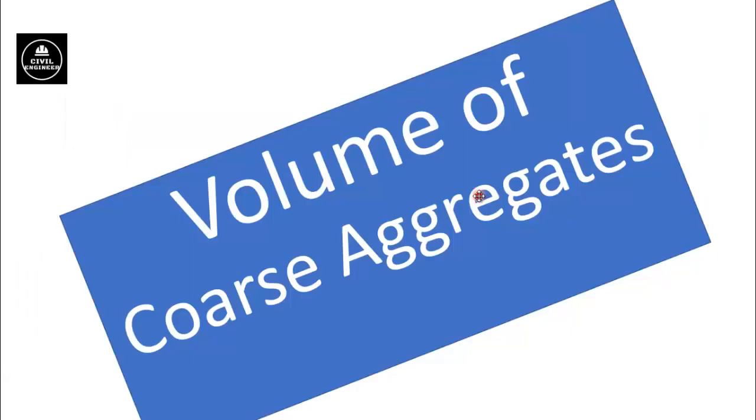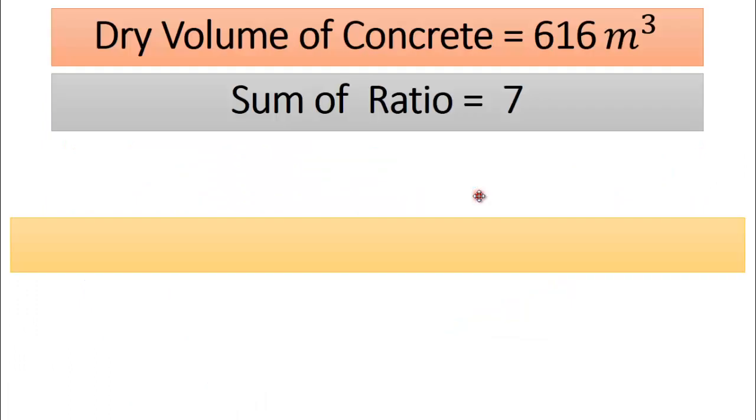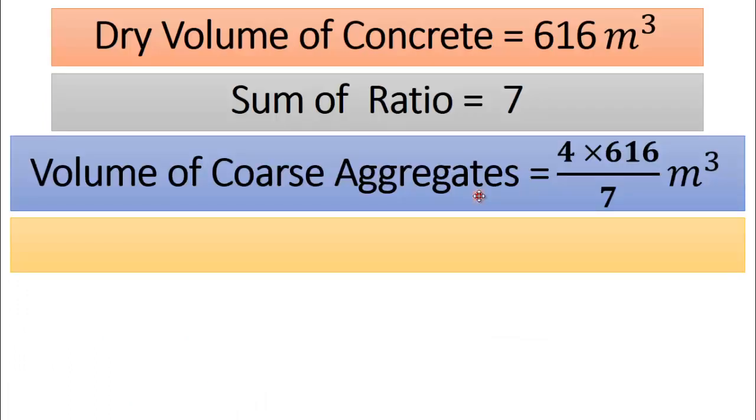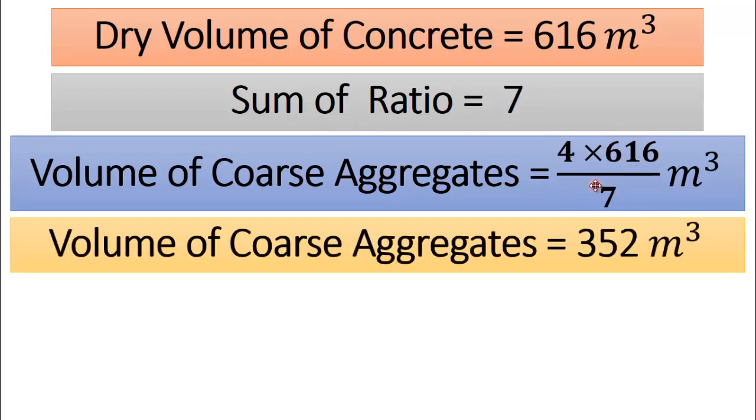Now we will calculate volume of coarse aggregates by using the same method. The volume of coarse aggregate will be equal to ratio of coarse aggregate multiplied by total volume of concrete divided by sum of ratio. Here the ratio of coarse aggregate is 4, total volume of concrete is 616 cubic meter and sum of ratio is 7. After doing simple calculation we will get volume of coarse aggregate is 352 cubic meter.